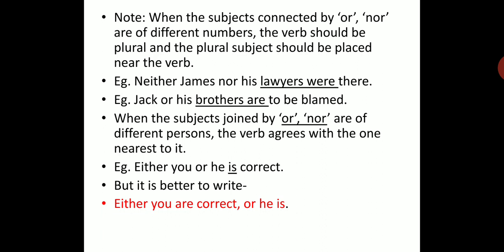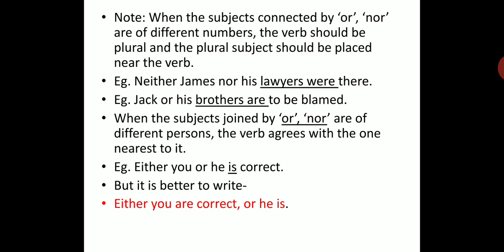If it was Jack or his brother, then what will you write, children? Yes, just make a guess. Yes, some of you can do it. Jack or his brother is to be blamed, because brother is a singular subject. Then we'll write the verb just next to this singular subject. But in this case, which is displayed on the screen, we'll use are, because brothers is a plural word.